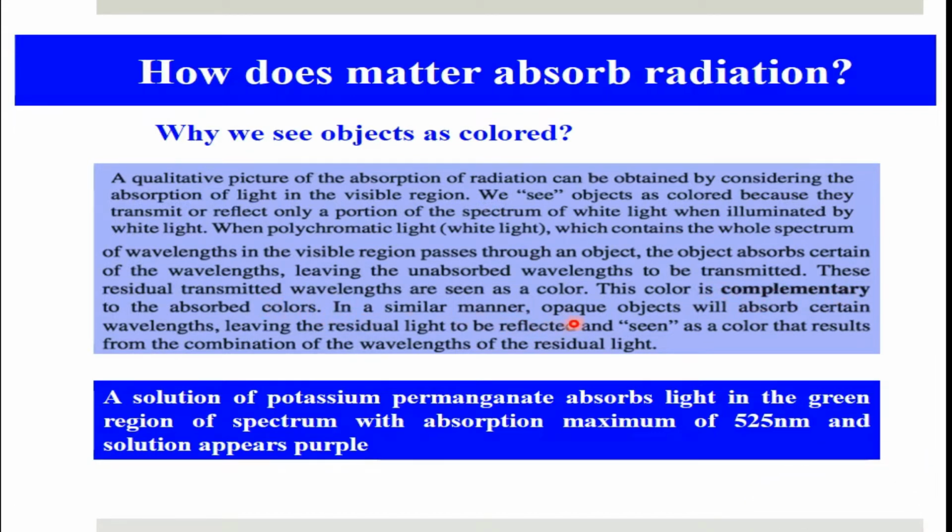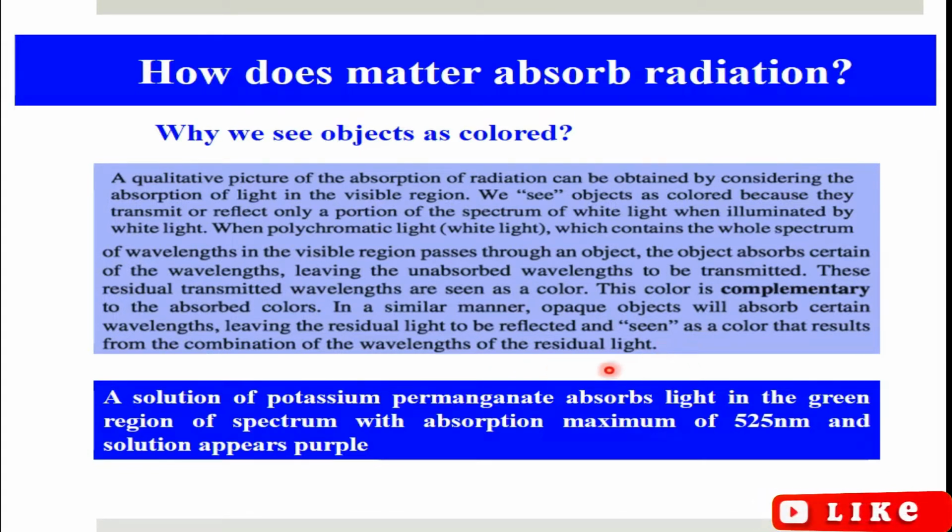In a similar manner, an opaque object will absorb certain wavelengths, leaving the residual light to be reflected. But in case of an opaque object, most of the light will be absorbed and only a limited portion will be transmitted. And in case of black objects, all the light will be absorbed, and thus we see the color of this thing as black because no light will be emitted. So we will see only black as a color.